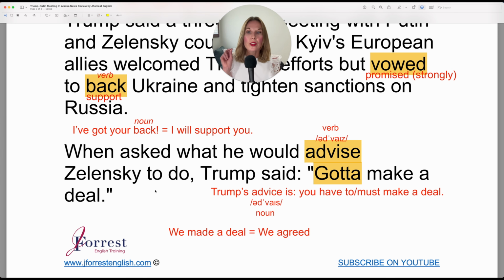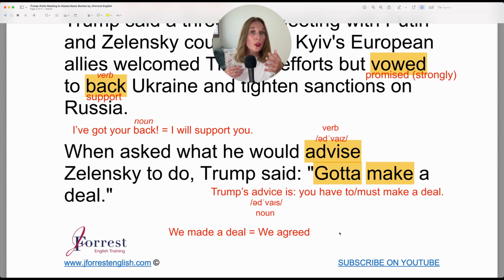And notice this collocation with deal. Deal is the noun and make is the verb. So they go together. You don't do a deal, you make a deal. Make a deal. So make is a collocation. And we made a deal. That's the same thing as saying we agreed. We agreed. So when you make a deal, that's when it's finalized.